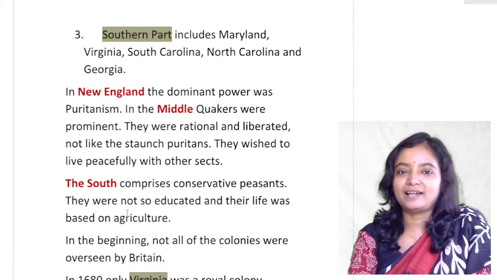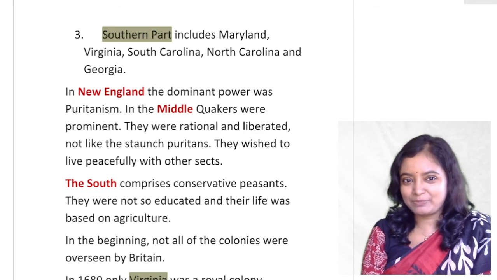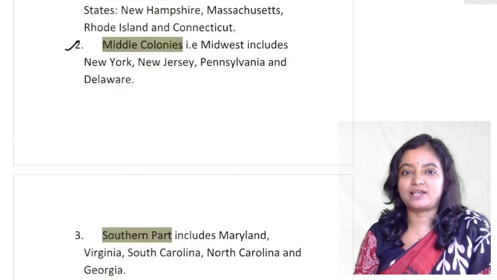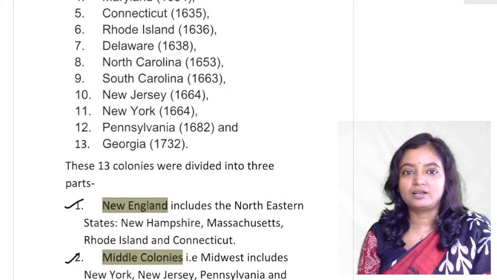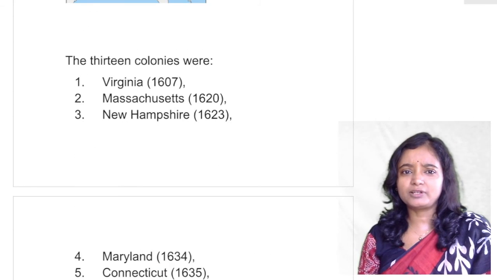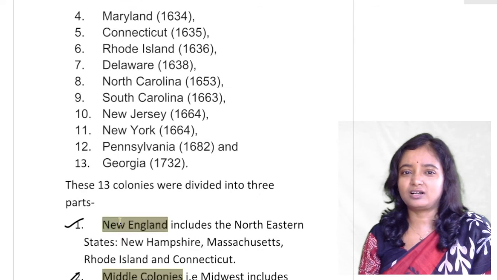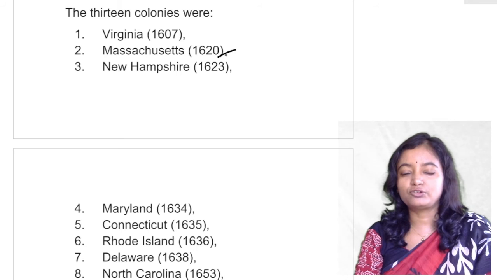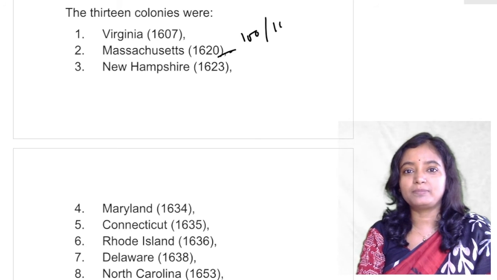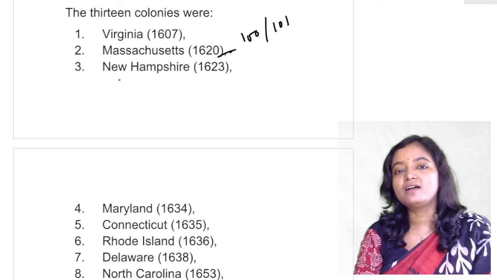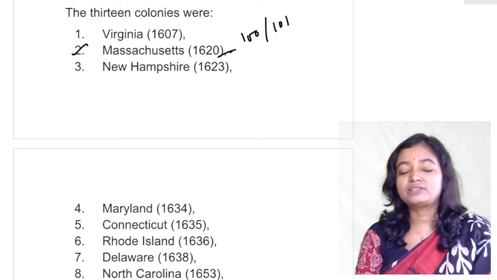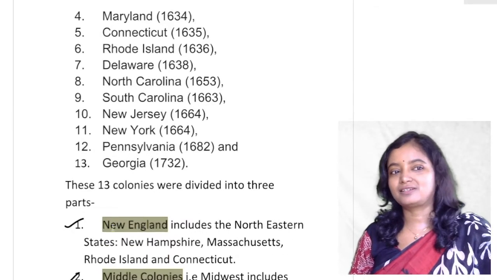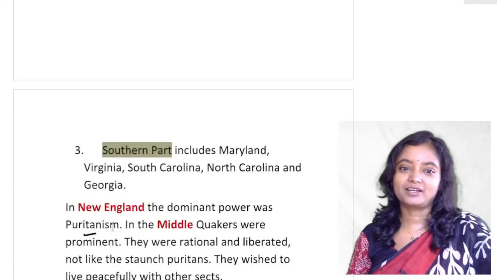In New England, the dominant power was Puritanism, because the first settlement was in New England, with the coming of the Massachusetts Bay settlers. In 1620, a group of about 100 Puritans came and settled in Massachusetts Bay. So they were all Puritans, and the spirit of the early settlement in New England was Puritanism.